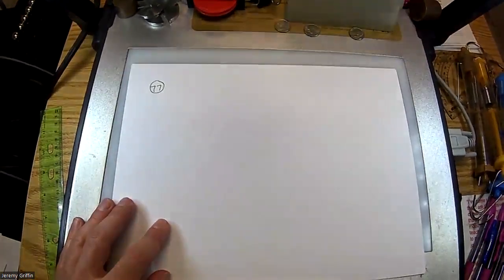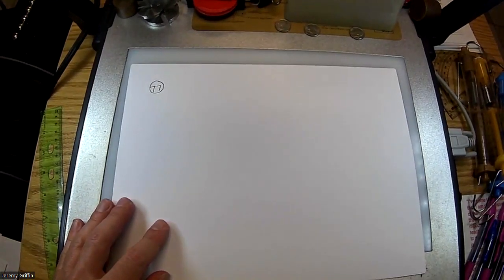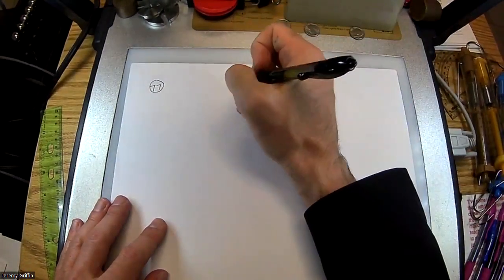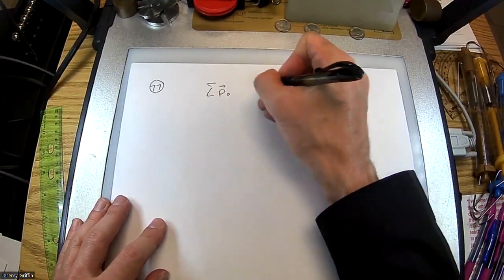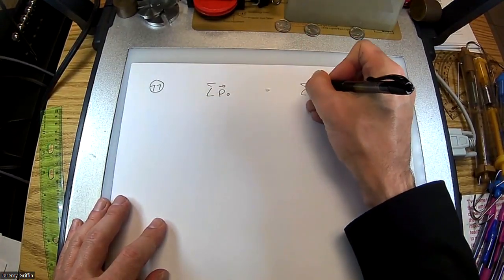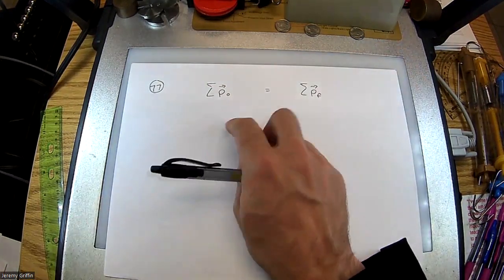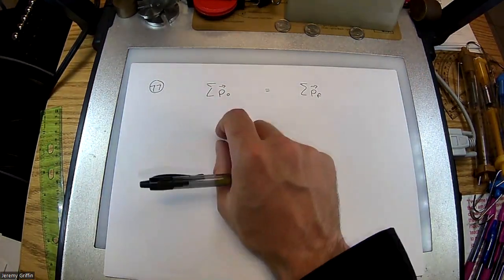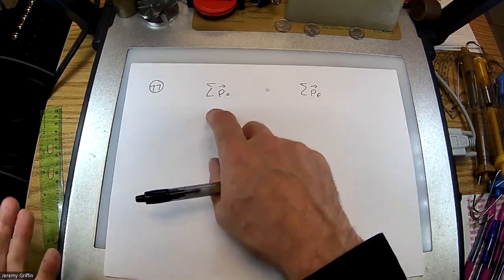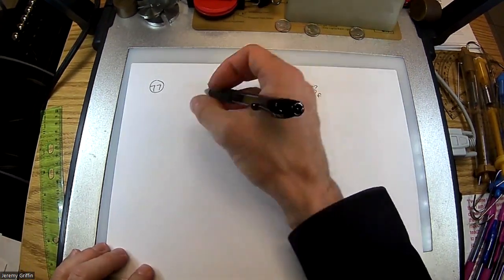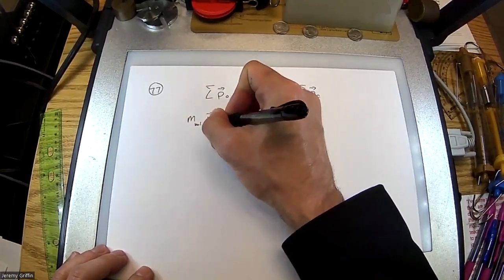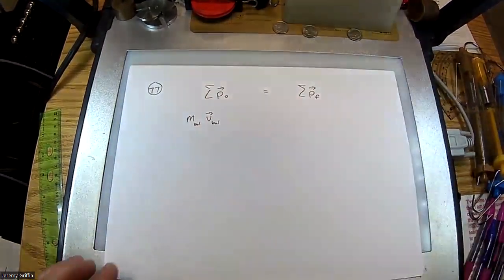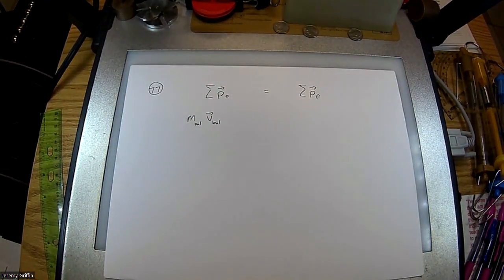So with all those considerations, let's see what we're going to do with this. I'm thinking momentum is going to be conserved between the bullet and the block collectively. So the sum of momentum initial equals the sum of momentum final, pre-collision and post-collision. If the concrete block started at rest, all the momentum is provided by the bullet: the mass of the bullet times the firing speed of the bullet.